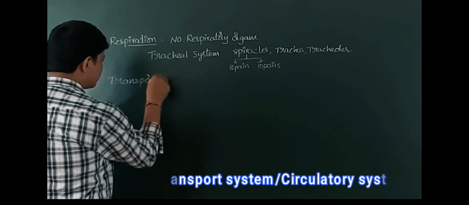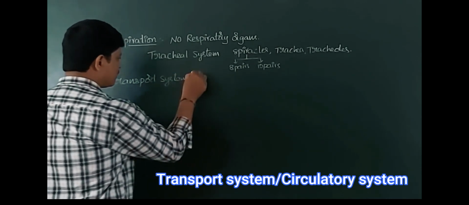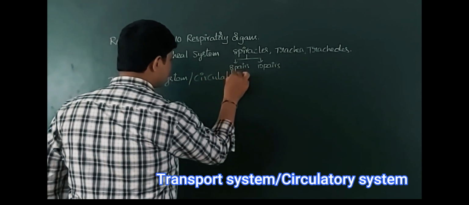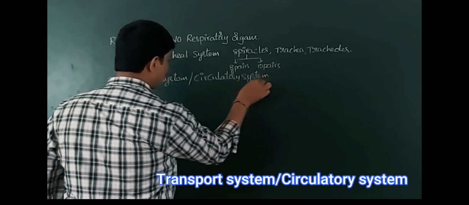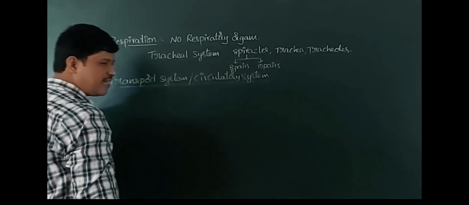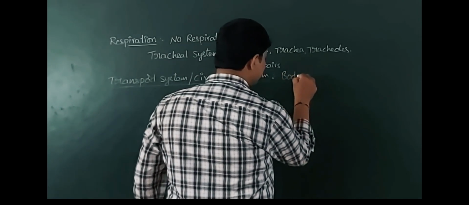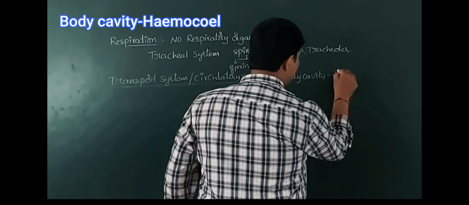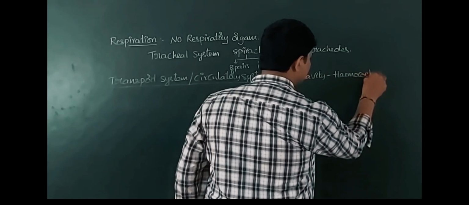Next part is the transport system, or circulatory system. In these animals, the functional body cavity is the hemocoel.